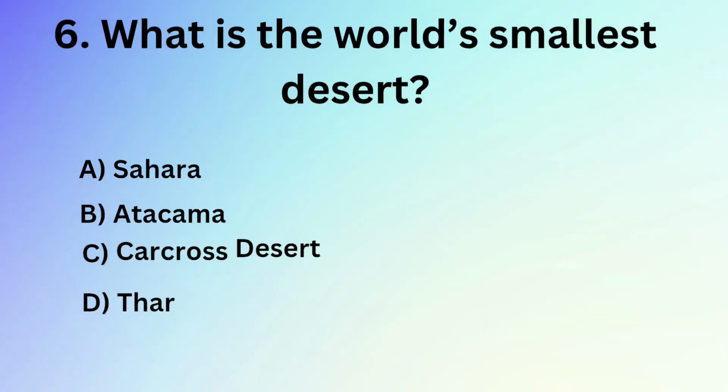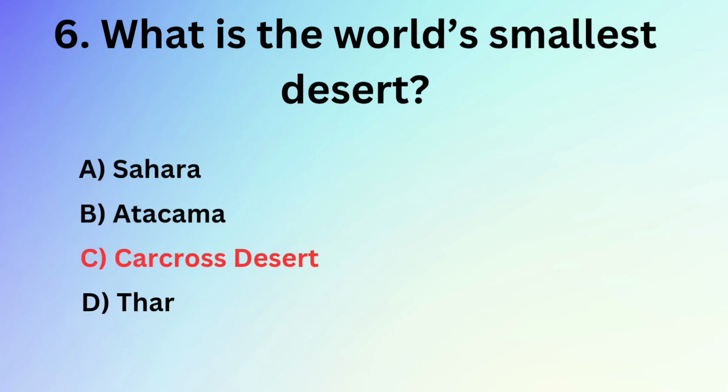What is the world's smallest desert? A. Sahara. B. Atacama. C. Carcross Desert. D. Thar. Answer: C. Carcross Desert.